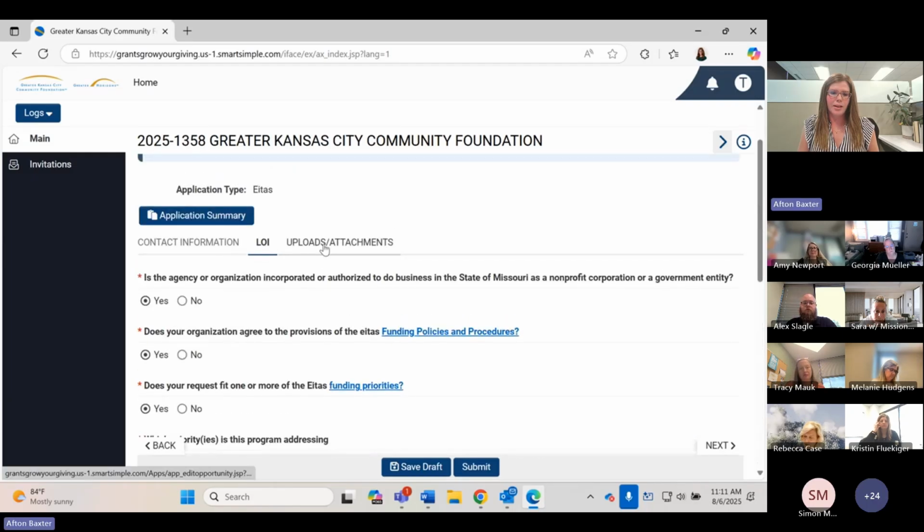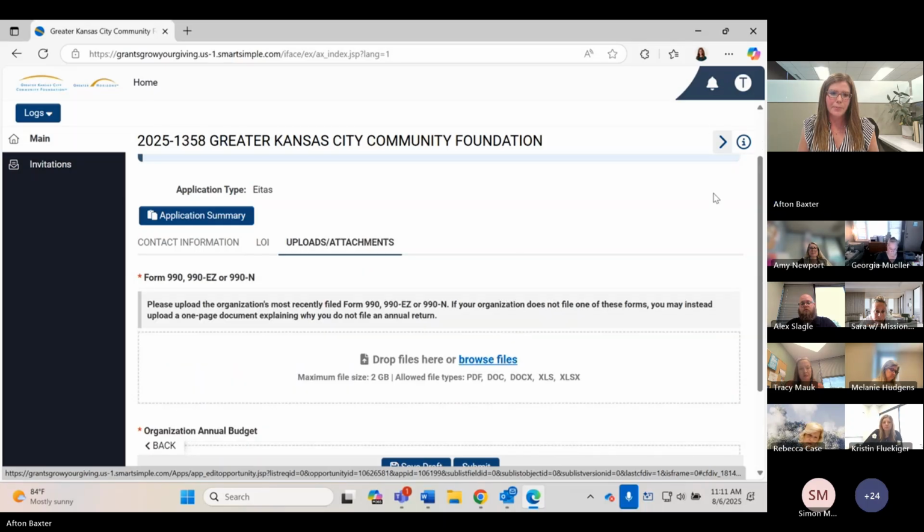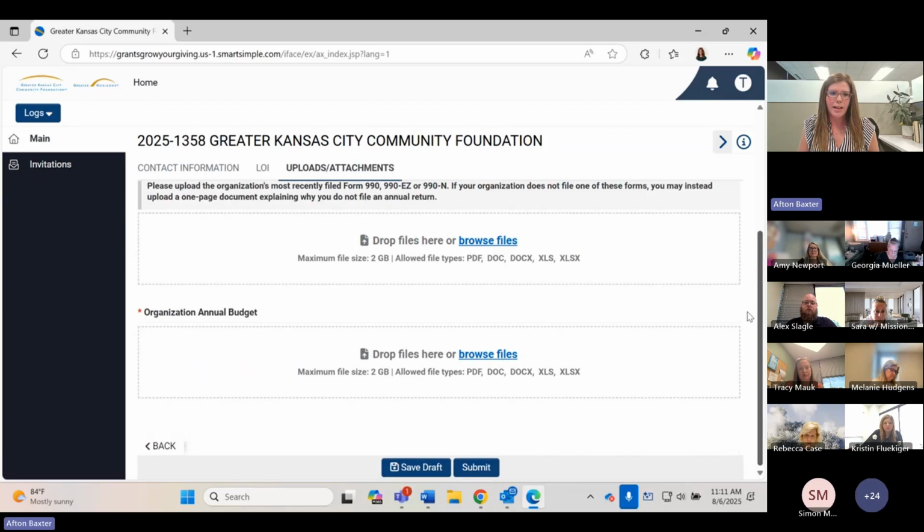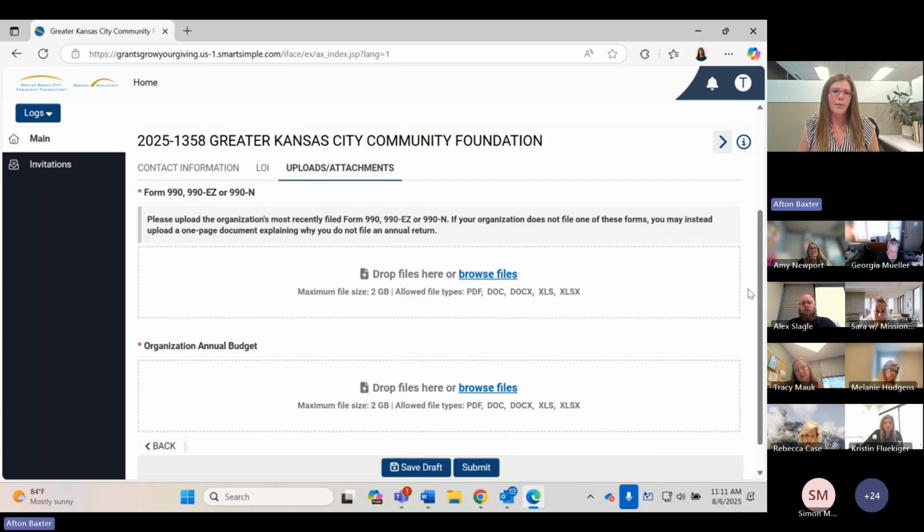And then you can also toggle over to the Uploads and Attachments tab here at the top. And they've just asked for a couple of uploads with the LOI. If you file a Form 990 of any version, they ask that you upload that here. And then your organization's annual budget, that could also be uploaded here.